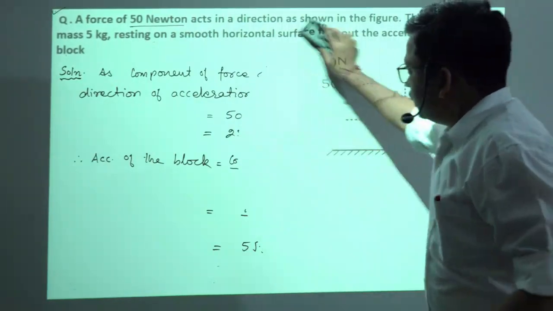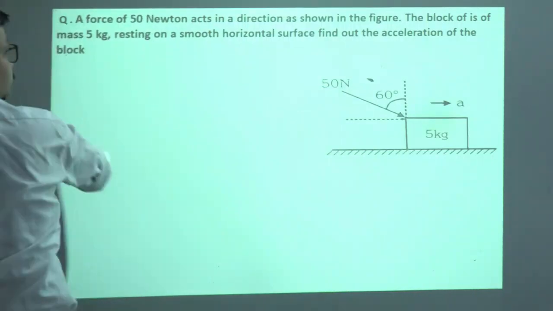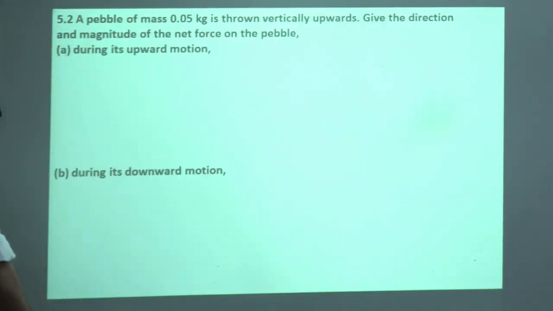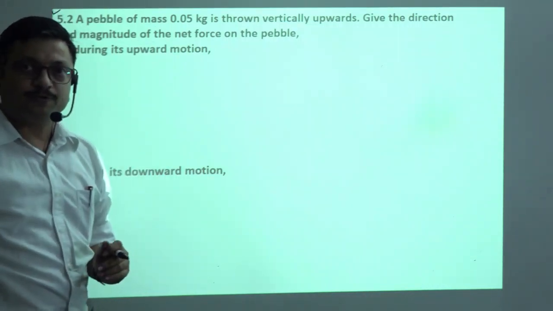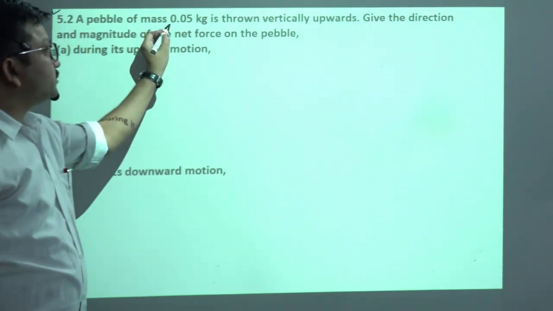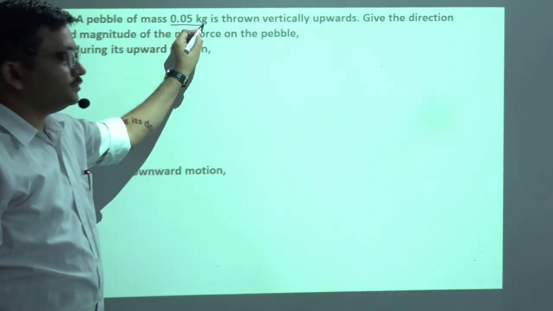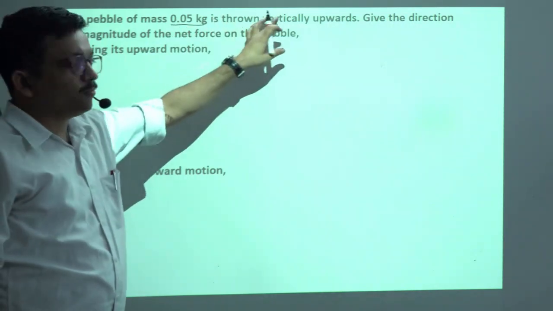Now let's move to the next numerical exercise. This is from your NCERT exercise 5.2, okay, from your book. The question is: a pebble of mass 0.05 kg is thrown vertically upward.